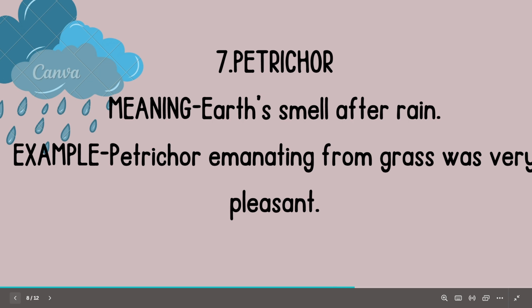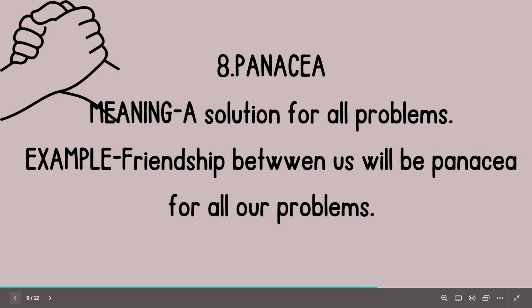Seventh word is petrichor. What is the meaning of petrichor? Meaning of this word is earth smell after rain. For example, petrichor emanating from grass was very pleasant.